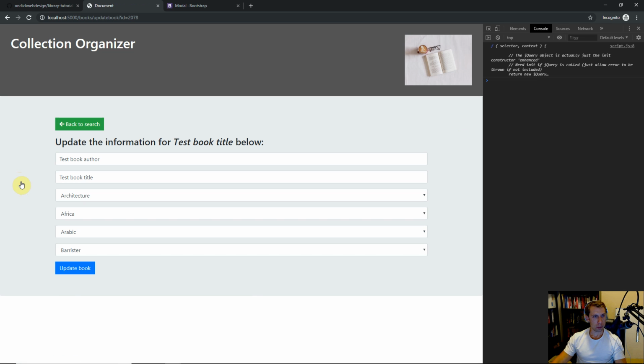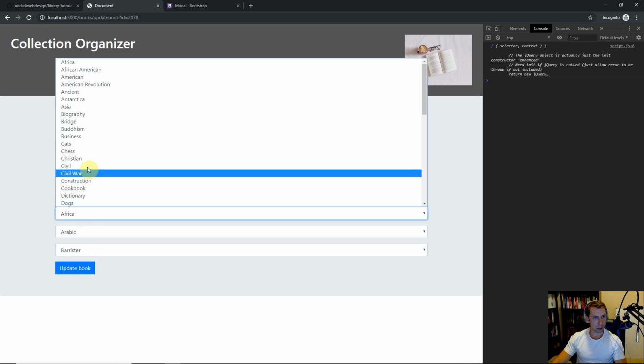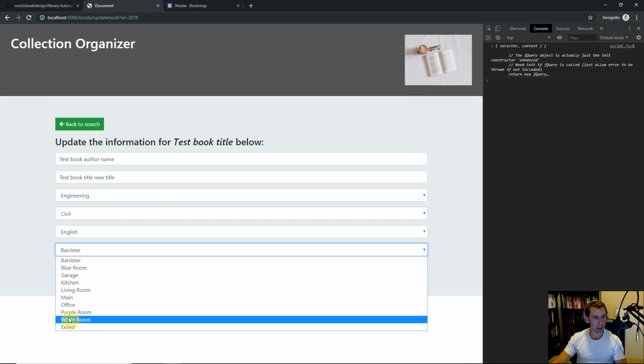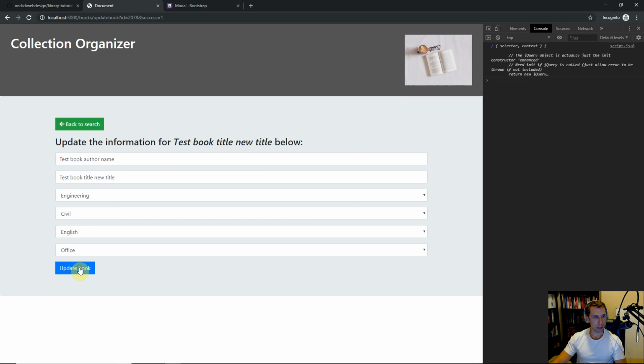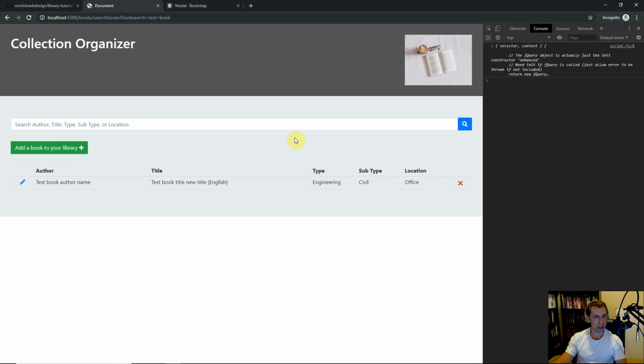Let's try to modify this book. So I'll just say test book author name, test book title, new title, whatever. Change the type to engineering, subtype to civil, English, and office. So update book, success equals 1, perfect. Go back to search, let's find that book again, test book. Perfect, so it did the update. We're now English, engineering, civil, and office. Great, so update book is working.